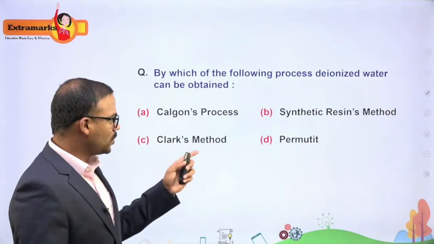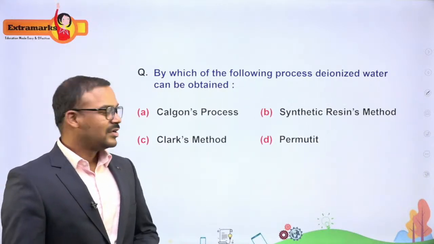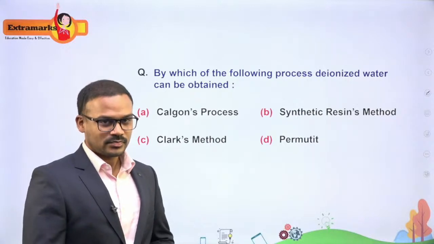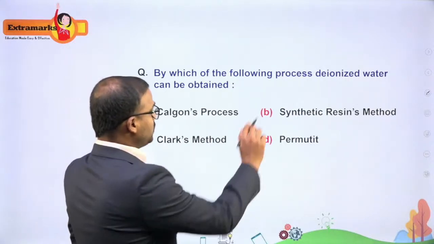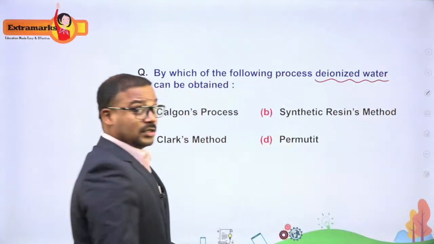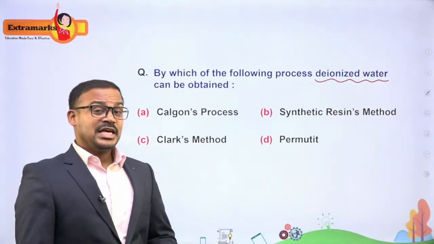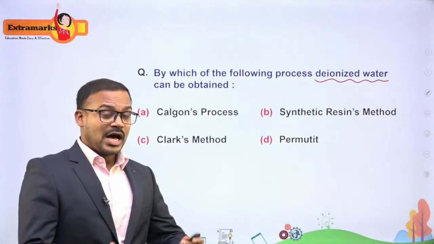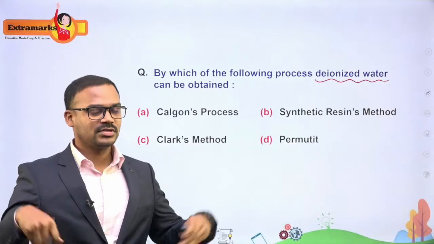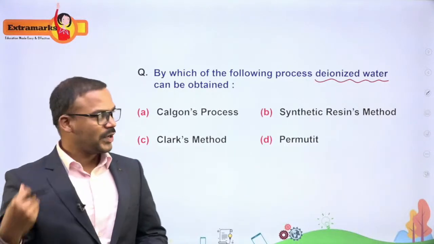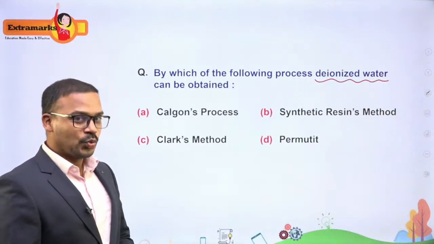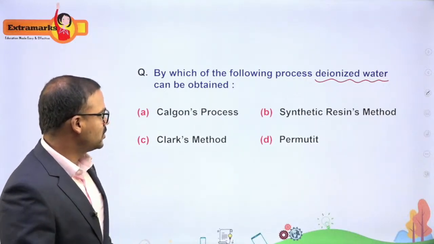By looking at the options, all the options are going to tell us about removal of ions. But the question is, which of the following processes is used for deionizing the water? It means it is able to remove the cationic ions which are there and also the anionic ones. So it is able to remove both the positive ions and the negative ions which are there in the water. So which among the following processes is doing so? Let's see one by one.